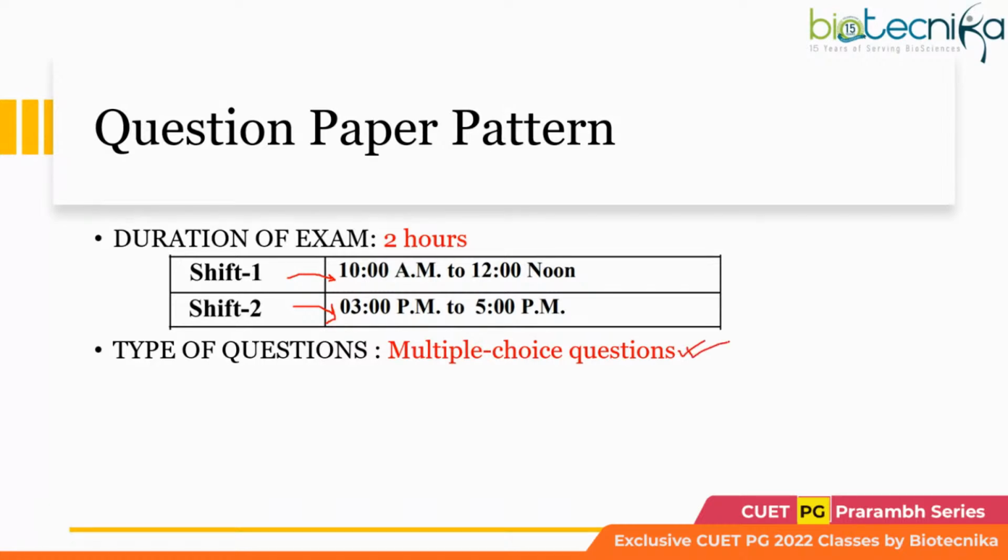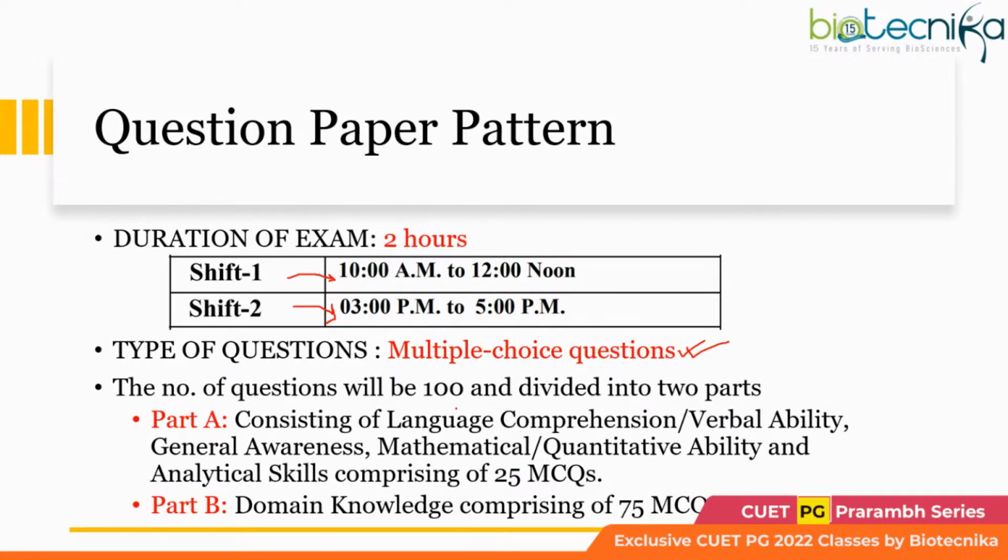You will be getting 4 options and you have to select one correct answer out of that. The number of questions will be 100. Total 100 questions, and those 100 questions will be divided into 2 parts: Part A and Part B.